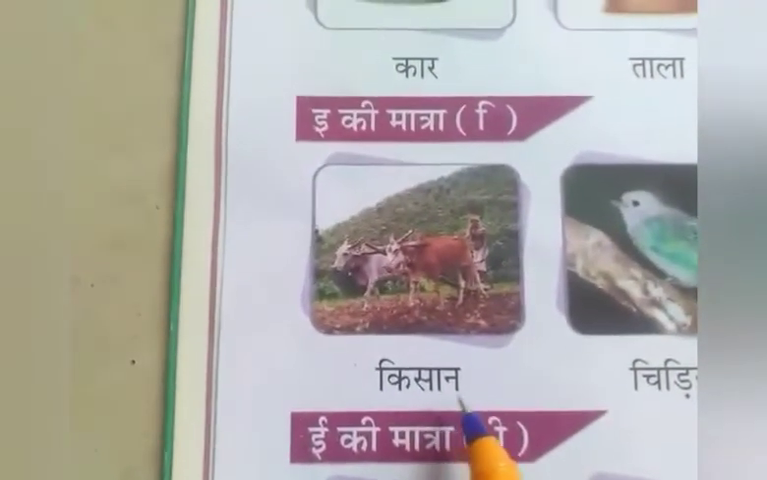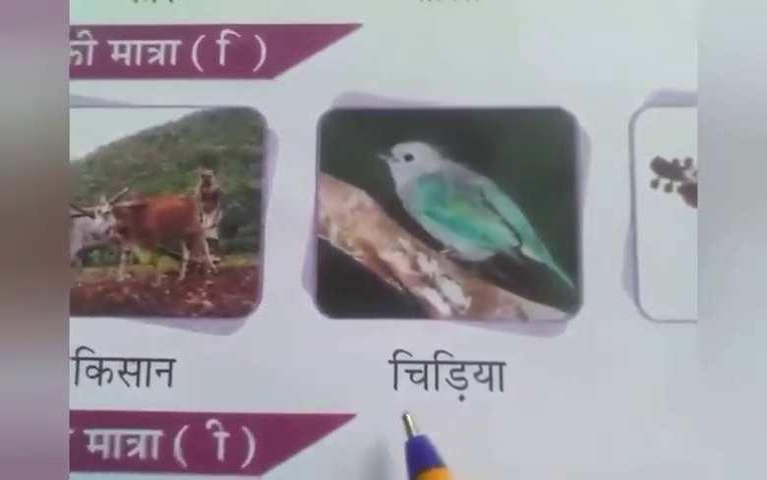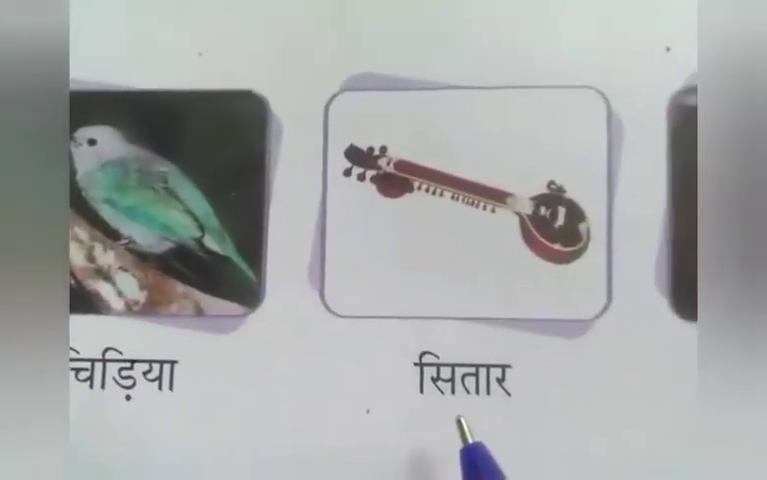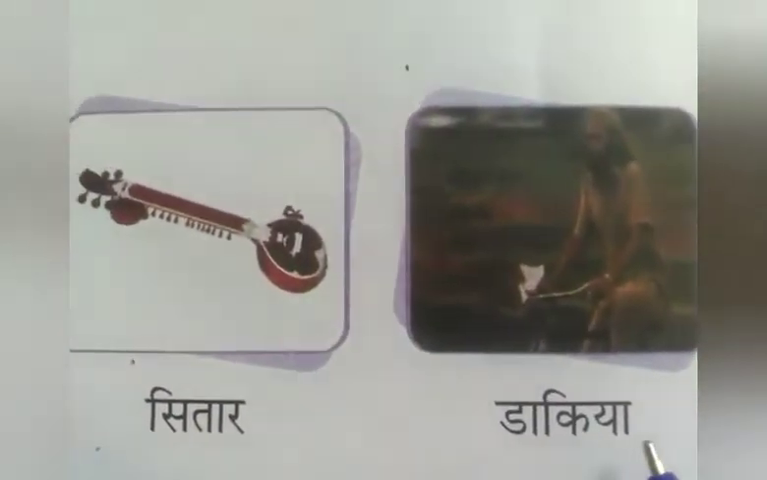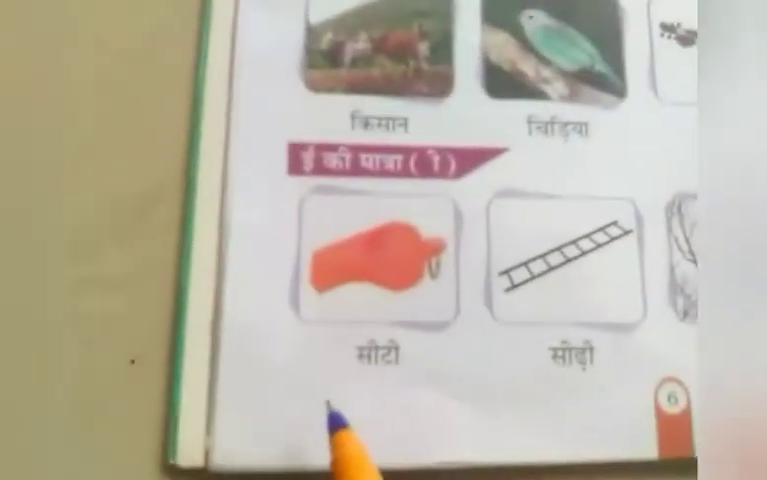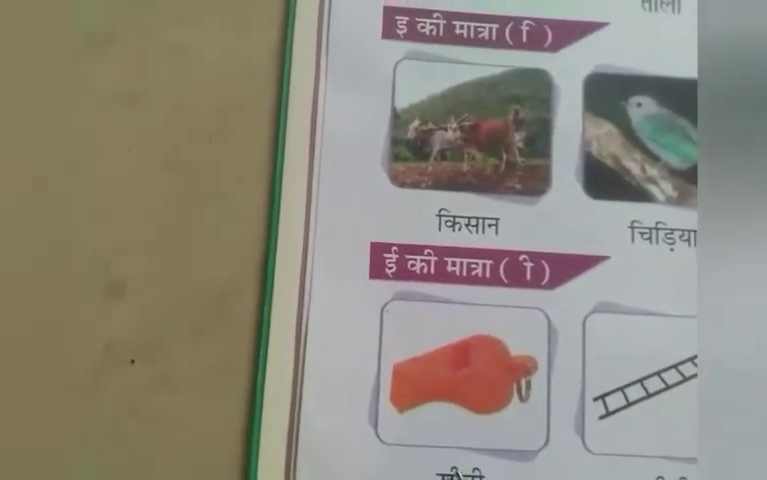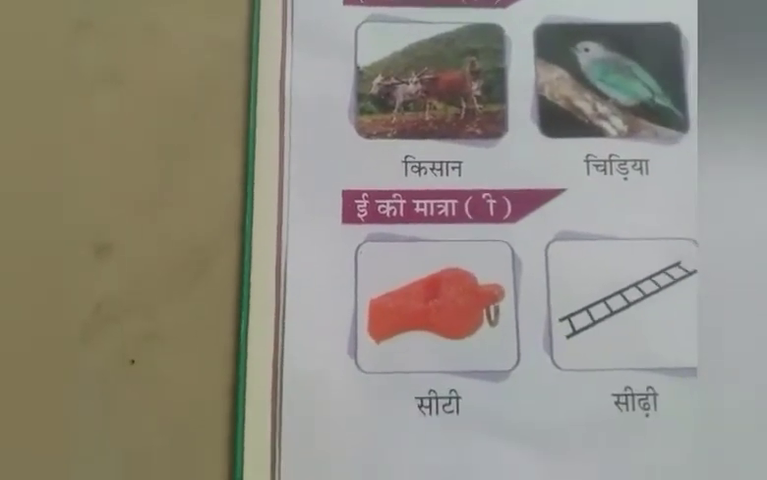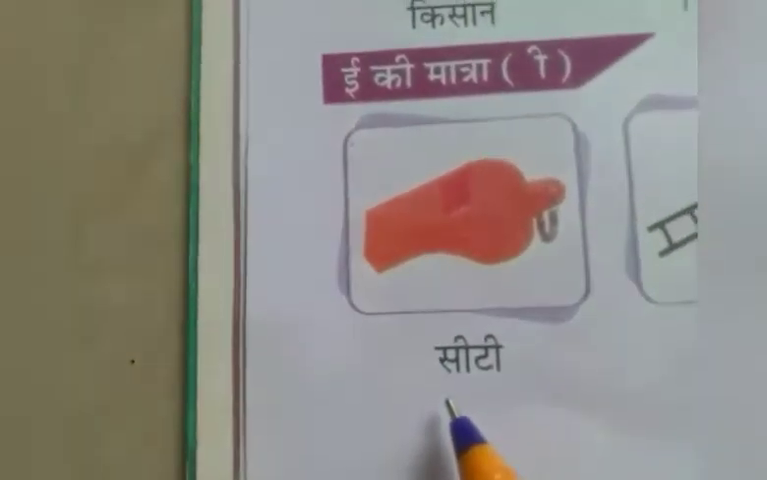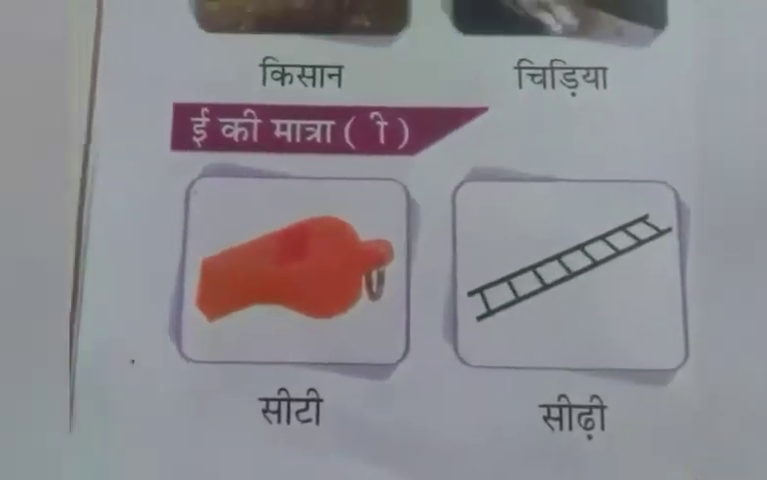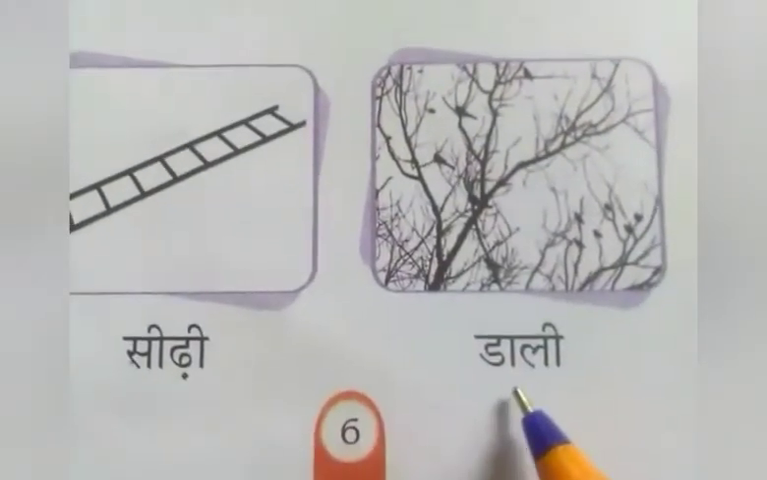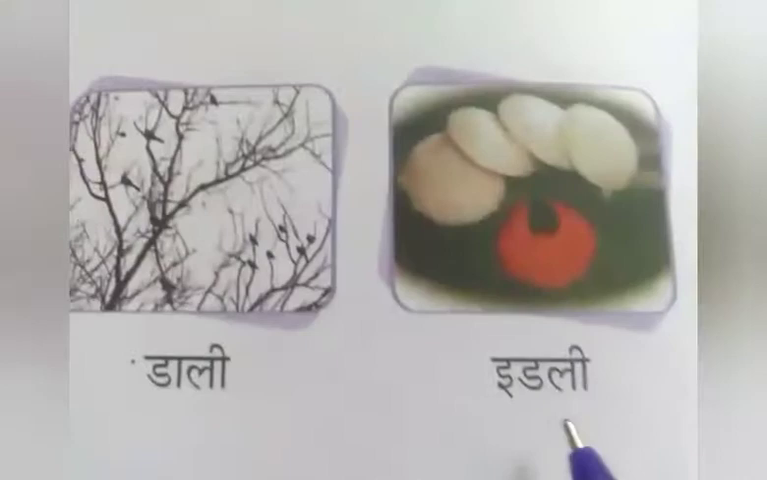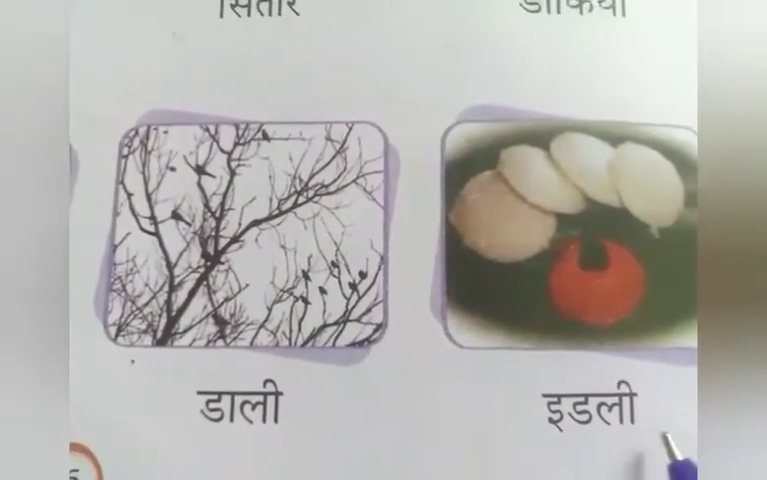Ki sa in kisan. Chi di ya chidiya. Si ta ir sitar. Da ki ya dakiya. Next E symbol. The E symbol you should raise on right side of the letter. Da li dali. I idli idli.